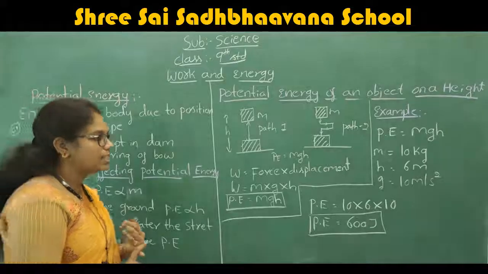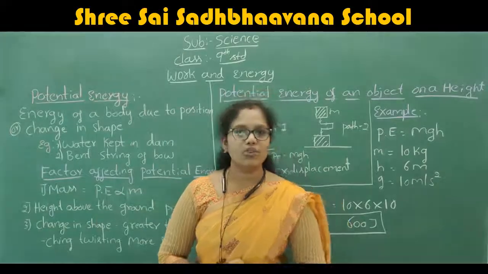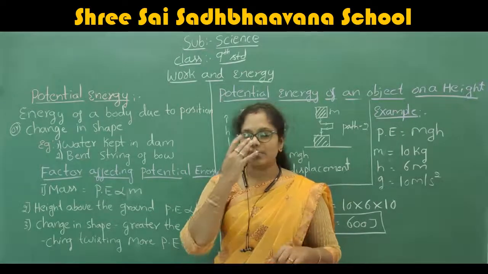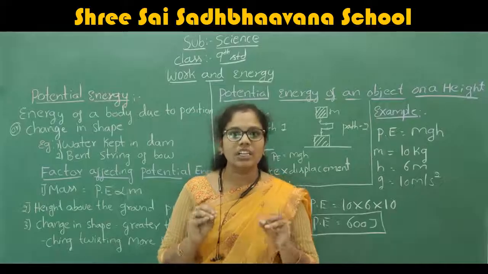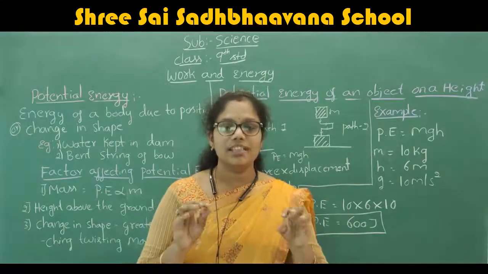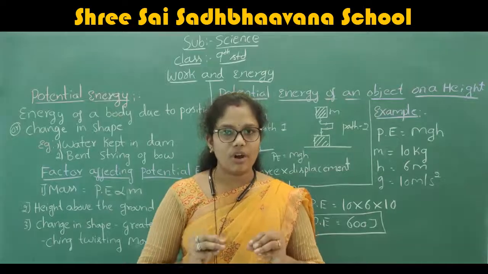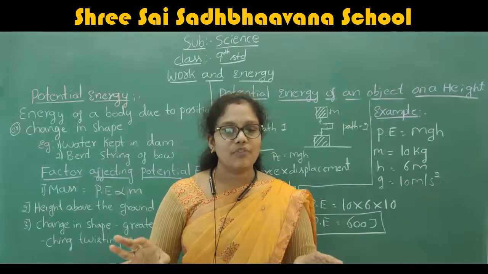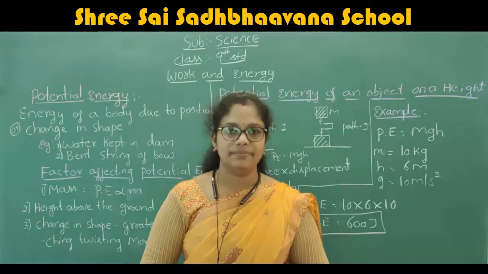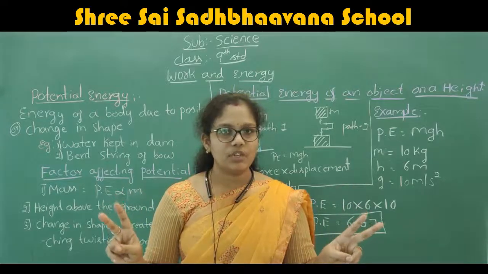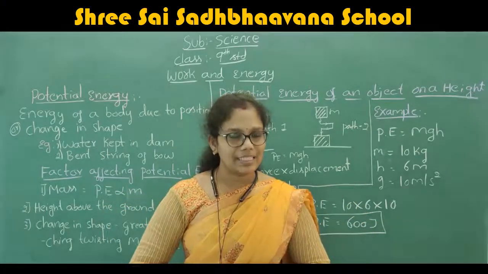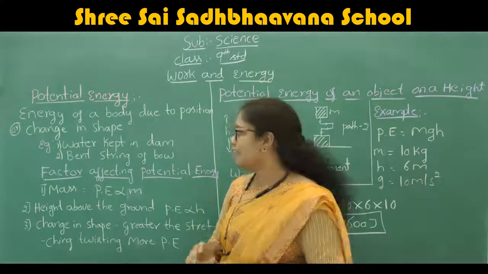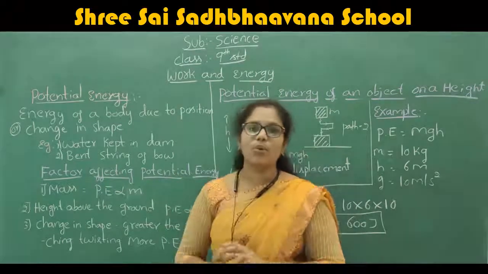First of all, you need to know the definition of potential energy and the two best examples. What is potential energy? It is the energy required for a body to change its position or its shape. That type of energy we call potential energy. The two best examples are water kept in a dam, and the bent string of a bow.